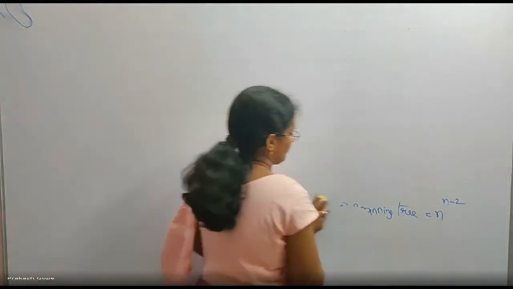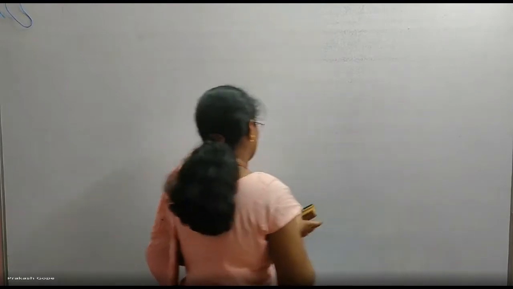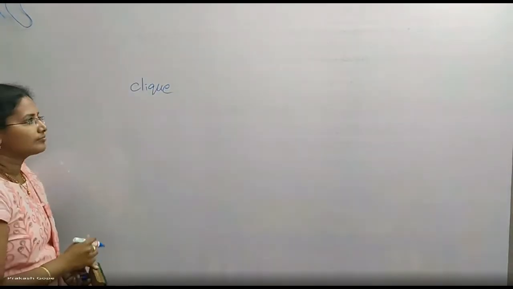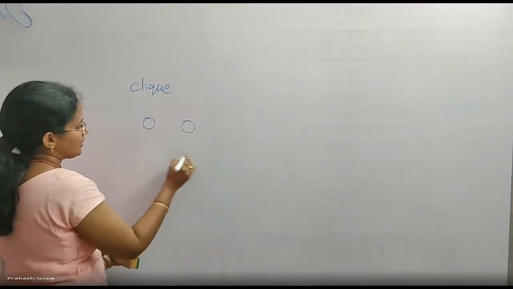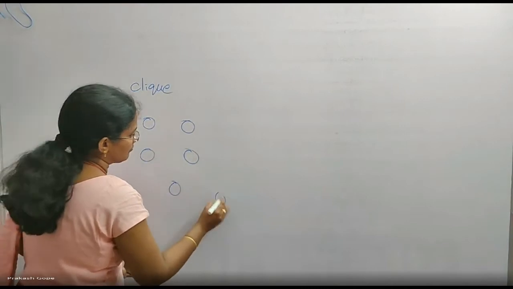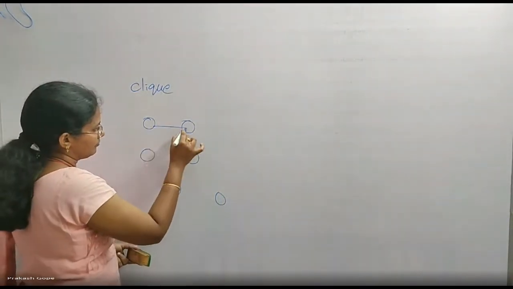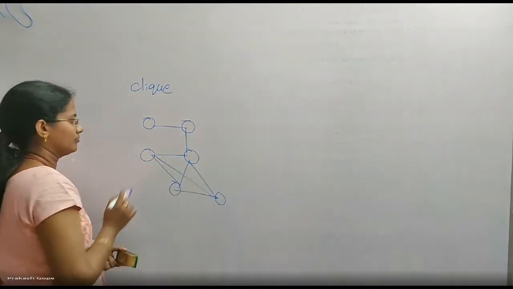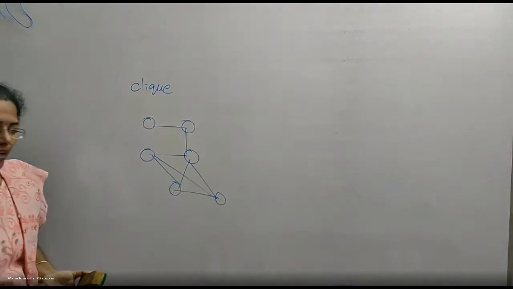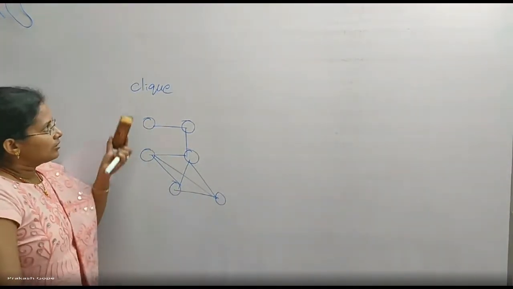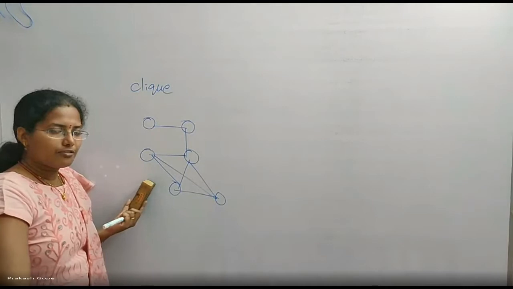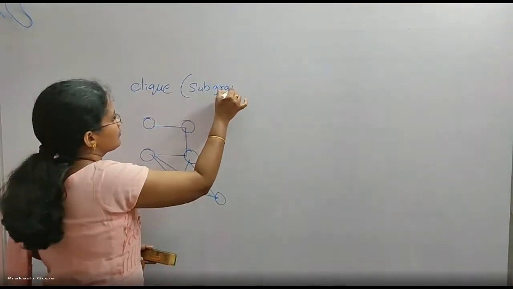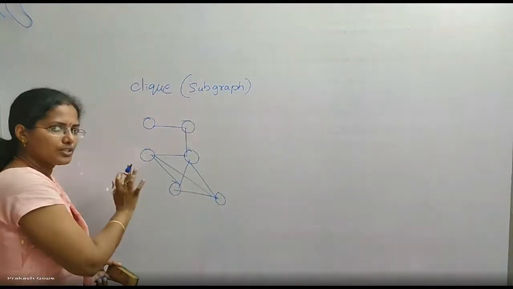What is a clique? For example, this is the graph. So I'm asking what is the clique of this graph? A clique is nothing but a subgraph. It's a subgraph of this only.